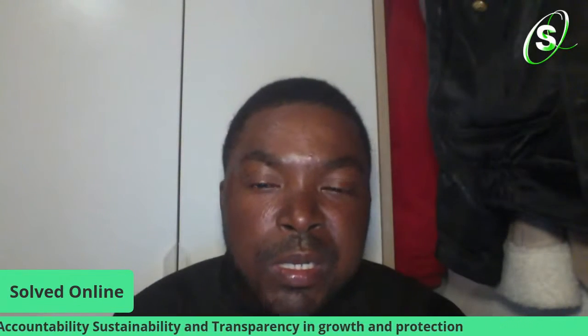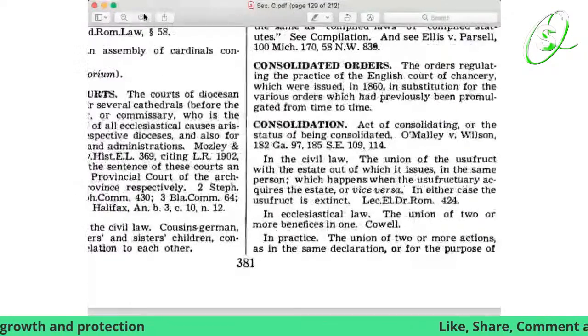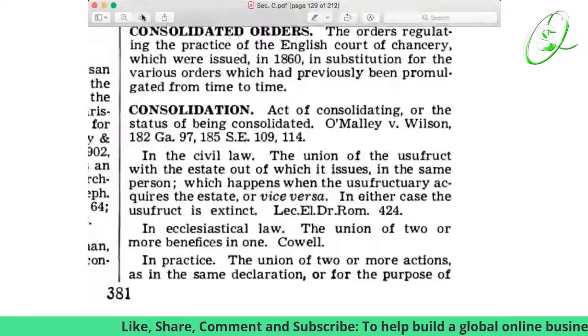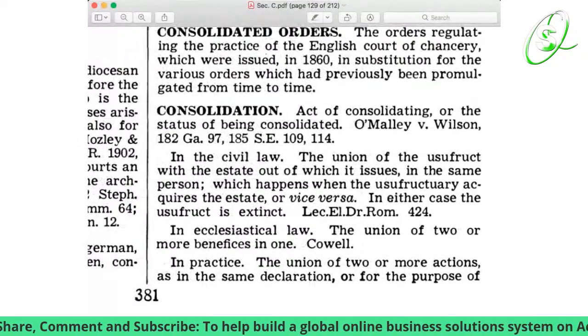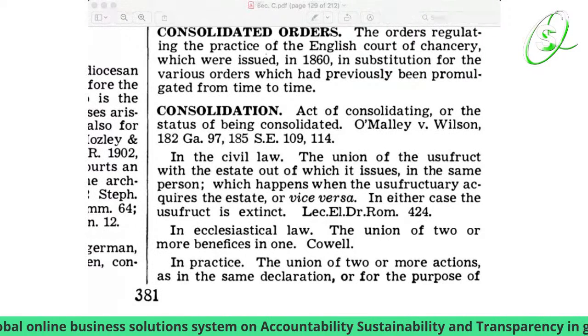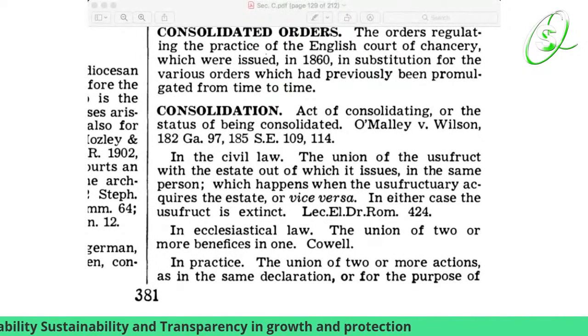I already have it up, so I'm going to highlight it a bit bigger. As you can see there, one moment, let me get it up on the screen.